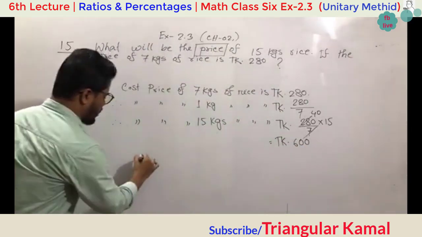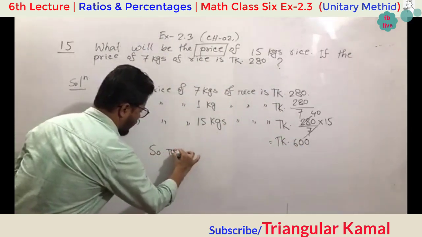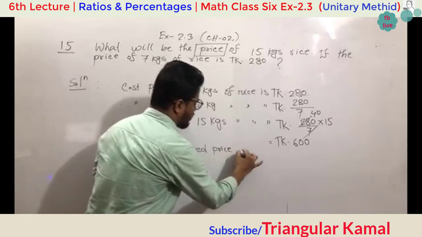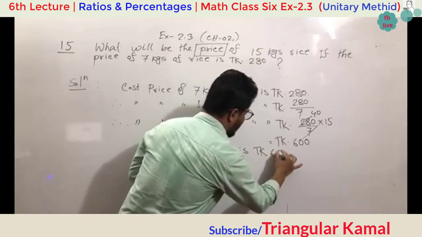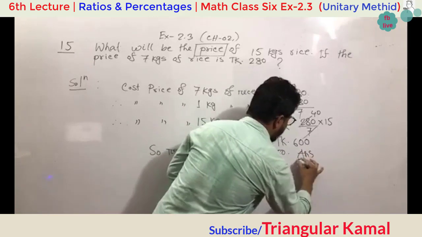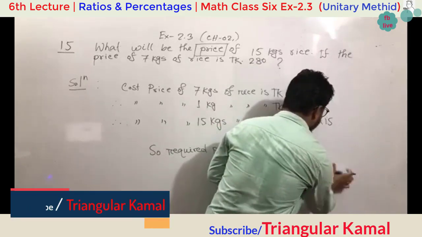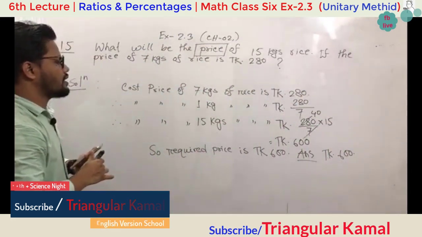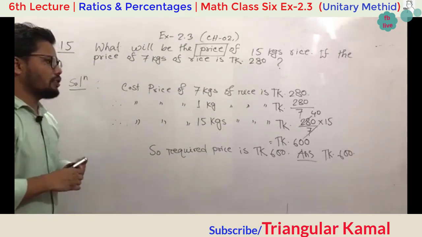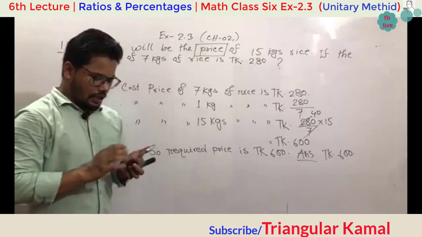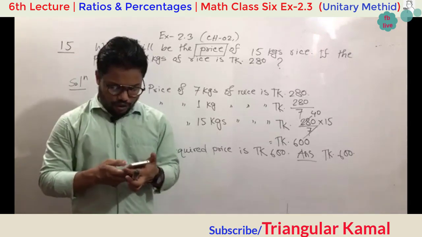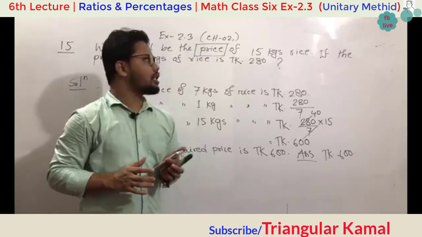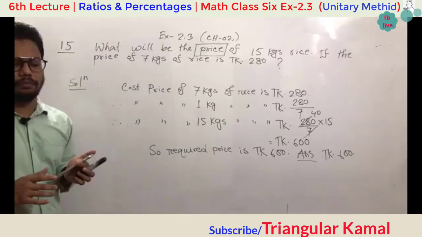So the required price is taka 600. Answer: taka 600. So I think all of you know these types of maths. In your previous classes, class 4 and 5, you have done these types of simple maths. So my dear students, I think the first one we have done successfully. If you have any problem, please comment here. Inshallah, we will discuss the next question, which is question number 16.